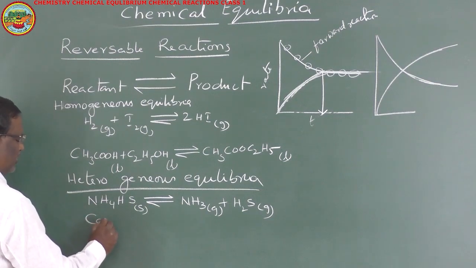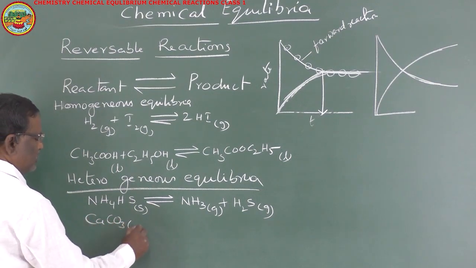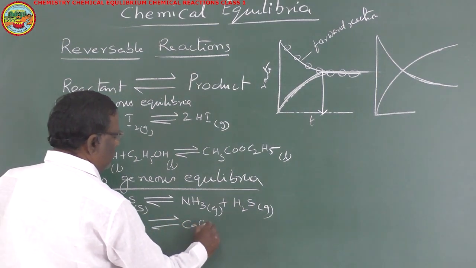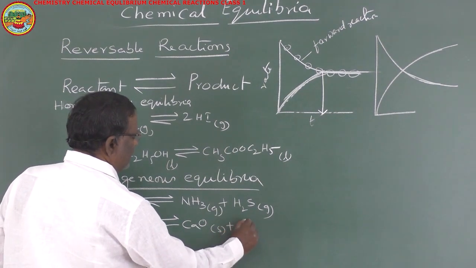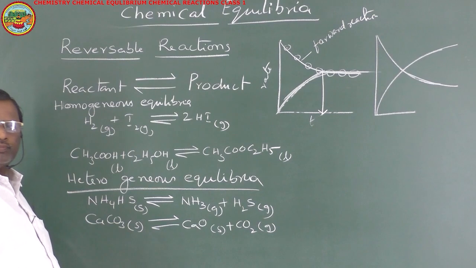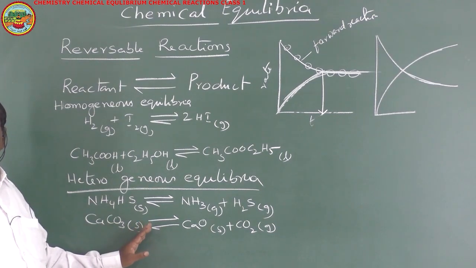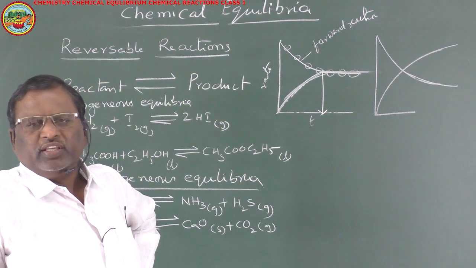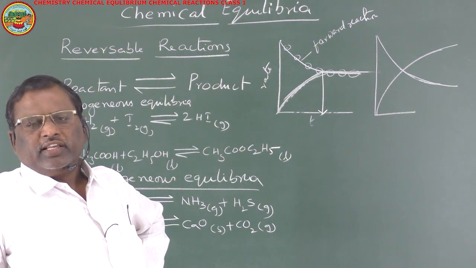Similarly, CaCO3 solid decomposes to give CaO solid plus CO2 gas. So here they are in different phases. Such reactions are said to be heterogeneous equilibria.